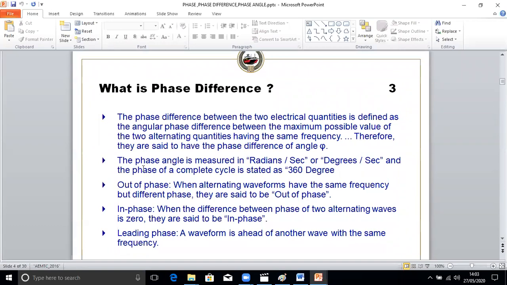And phase difference. The phase difference between two electrical quantities is defined as the angular phase difference between the maximum possible values of the two alternating quantities having the same frequency. Phase angle is measured in radians per second or degrees per second.